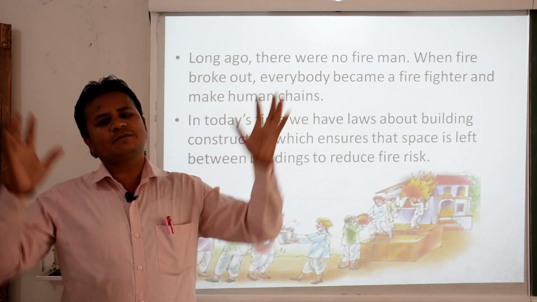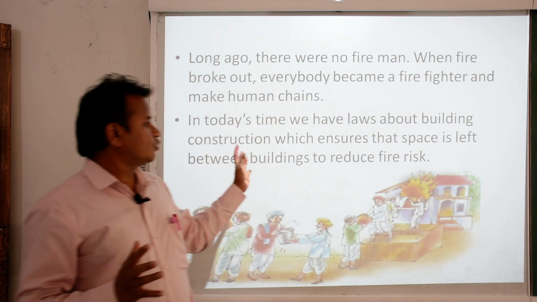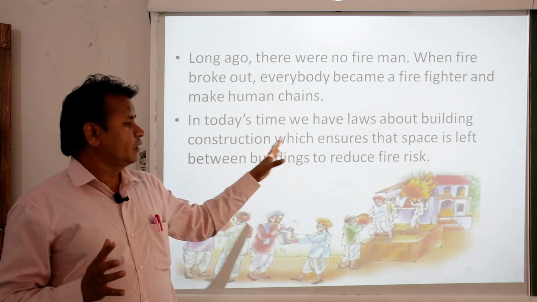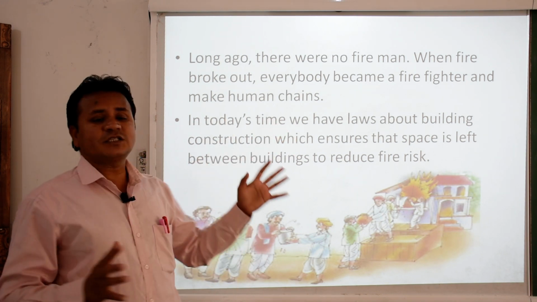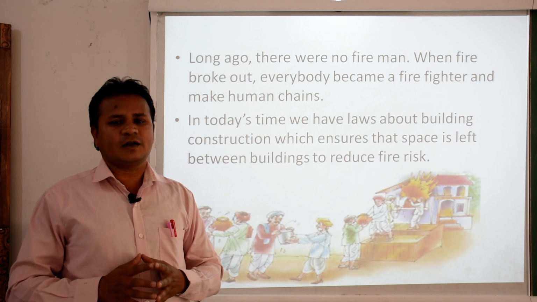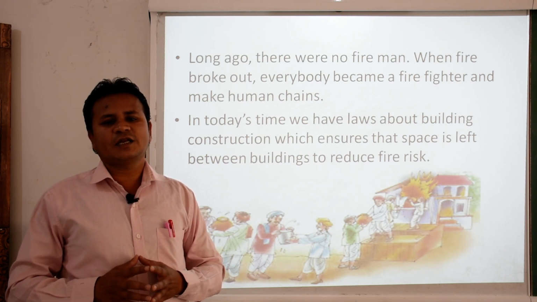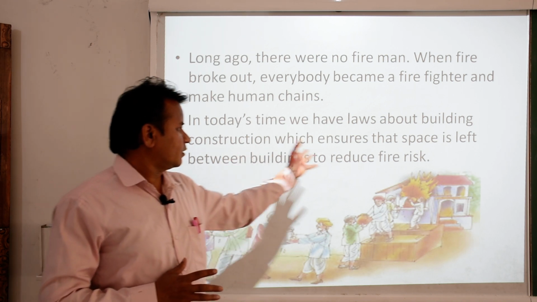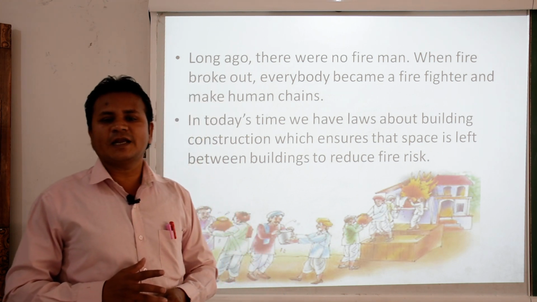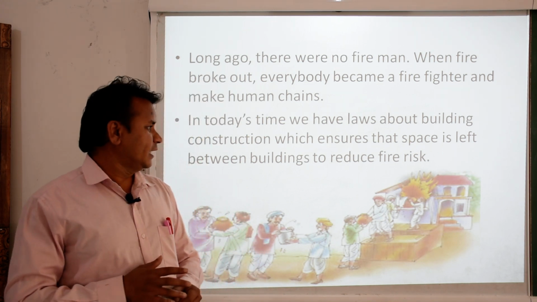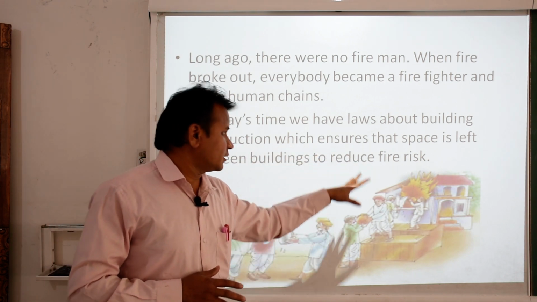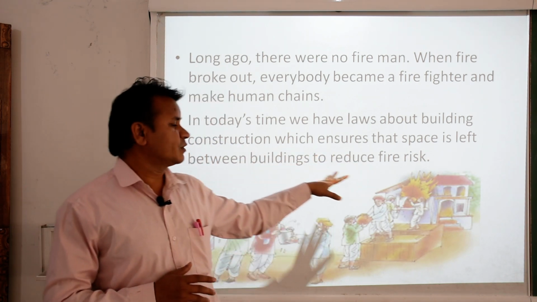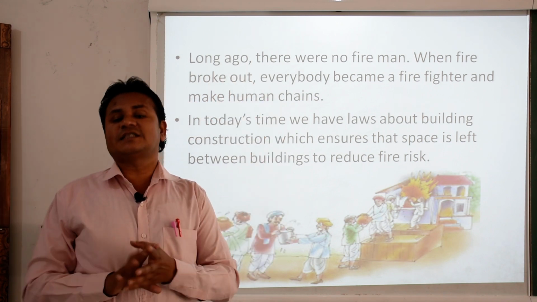While constructing the building, they keep certain space, so that whenever this type of problem arises, they can use the fire brigades and firemen and they could enter there. That is why it is ensured that space is left between buildings to reduce the fire risk.